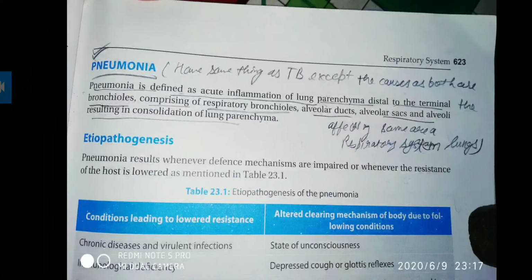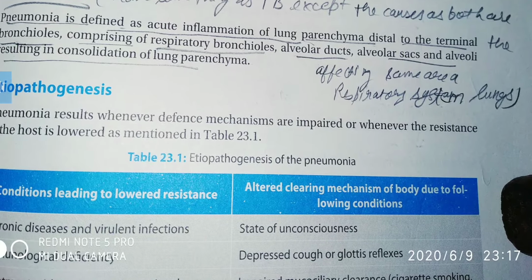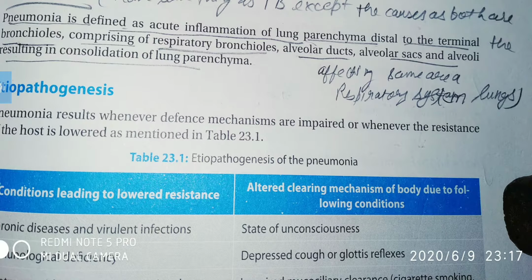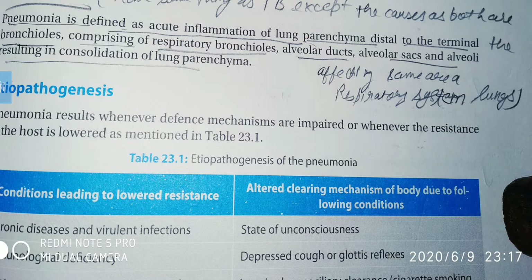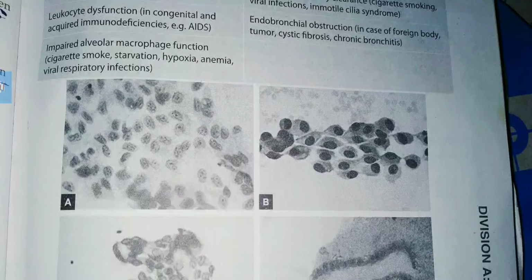And then the altered clearing mechanism of the body due to the following conditions can be the state of unconsciousness, depressed cough or glottis reflex, or endobronchial obstruction in case of foreign body, tumors, cystic fibrosis, chronic bronchitis.